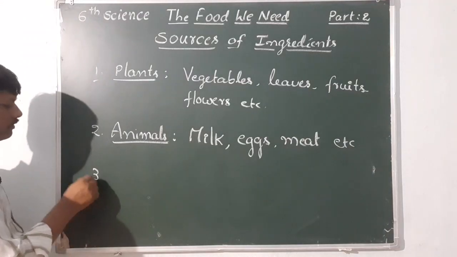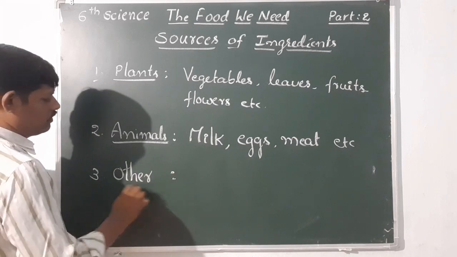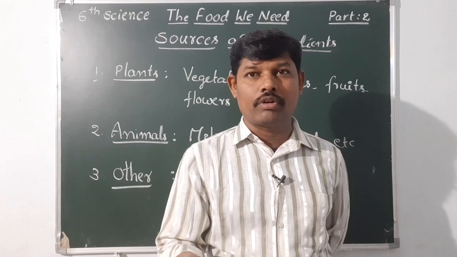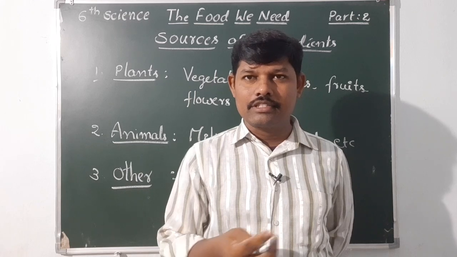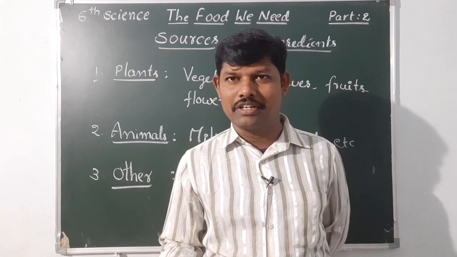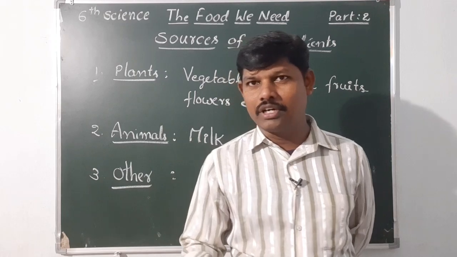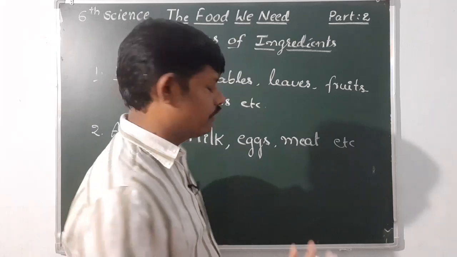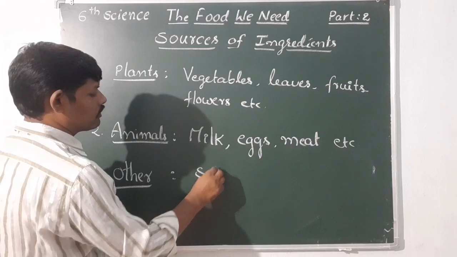And other sources. For example, salt. From where will we get it? Is it from plants or animals? Does salt come from plants or from animals? No, plants won't give salt. Animals won't give salt. From where? We will get it from seawater or rock salt, some other source. That is why it is said to be from other sources. So what is the example? Salt.